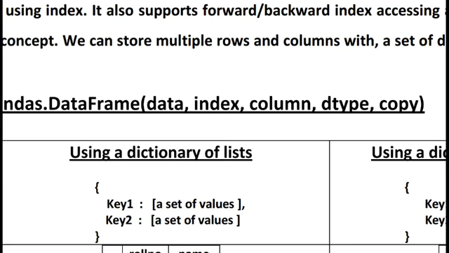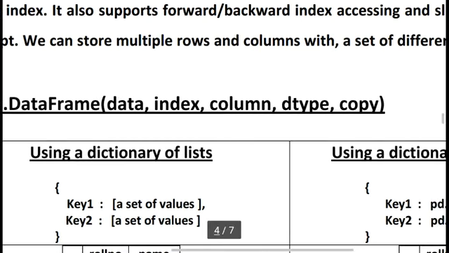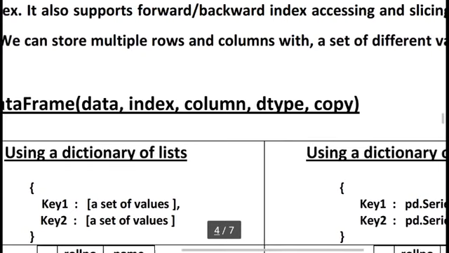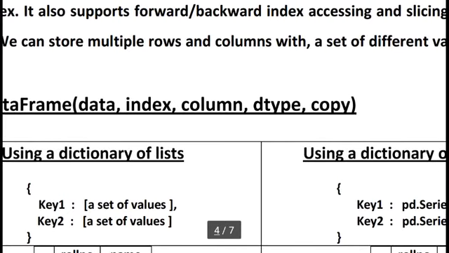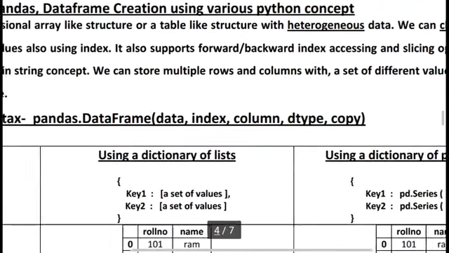Before, in the Pandas series syntax, columns is not there, but here columns is available. Then dtype, and then comma, copy. So different kinds of parameters we can use to create a data frame. So this is our basic syntax.